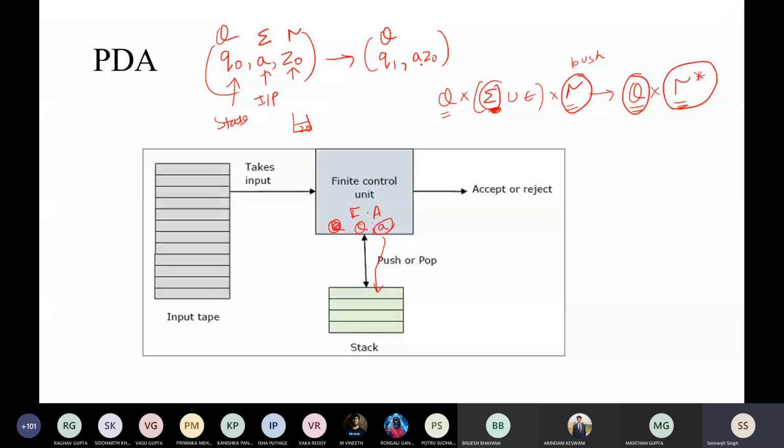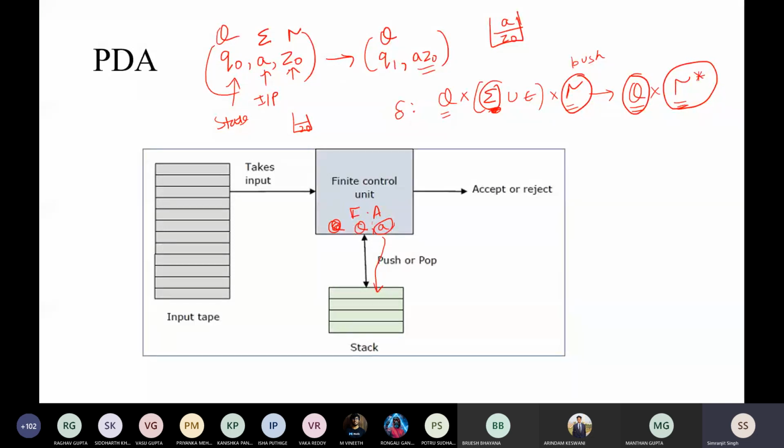At the starting there is a Z naught. If I put A, it will become A Z naught. So that is the meaning of this particular transition.